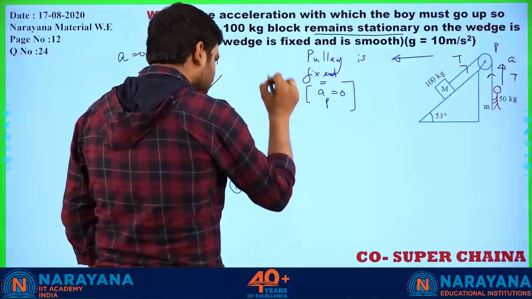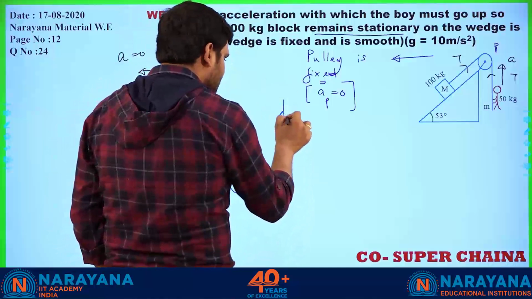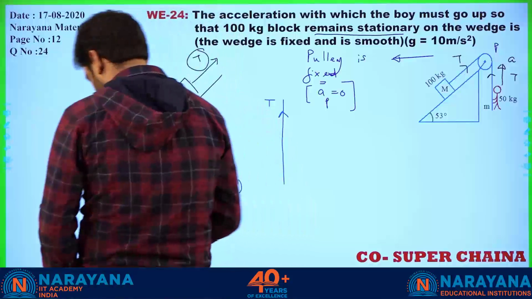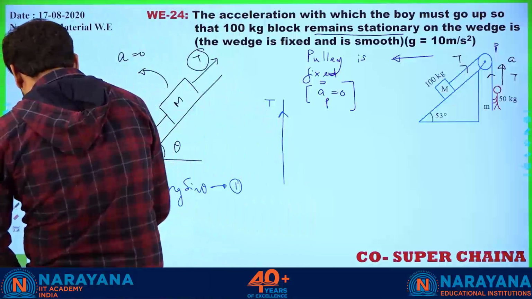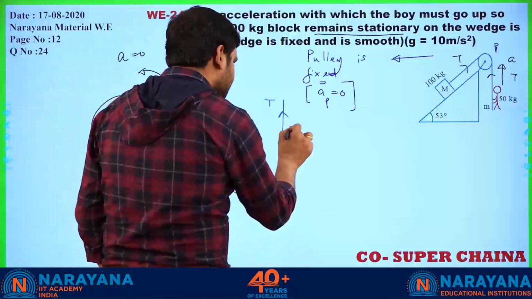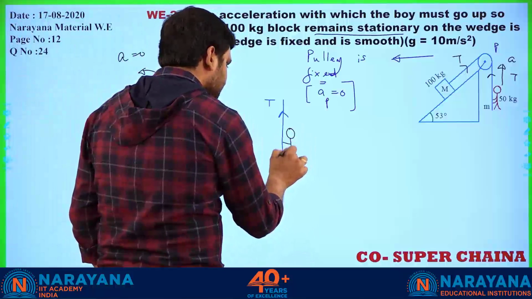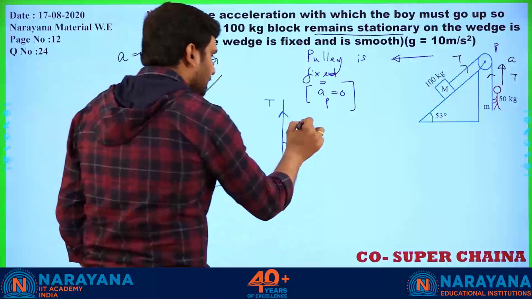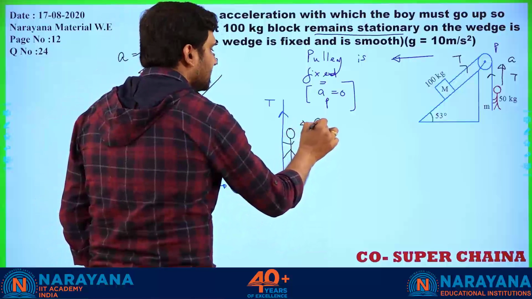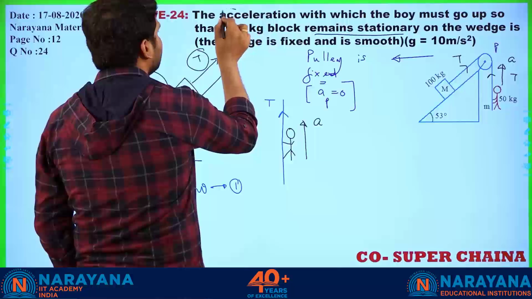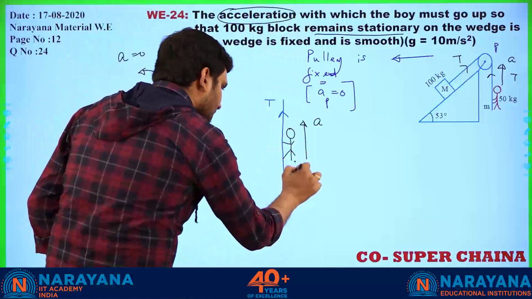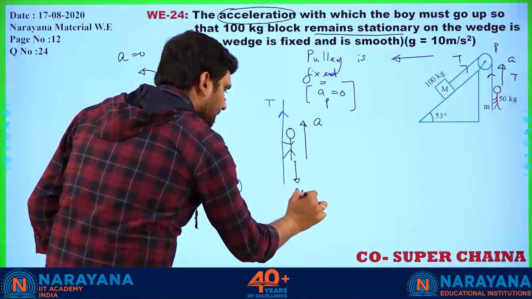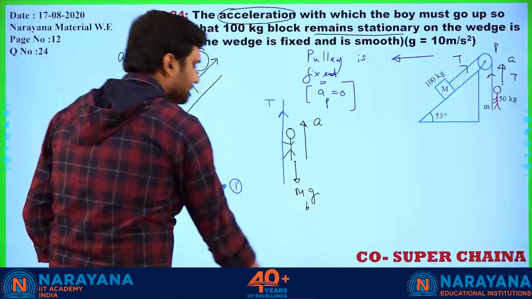Next, let us come to that boy. So this is the string, and he is pulling the string with tension T. Correct? Now he is supposed to move up like this. With what acceleration? Let us say this is acceleration A. That only they are asking. They are asking to calculate the acceleration only. What is the downward force acting? That is mass of the boy into G.